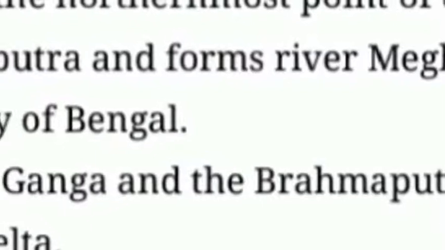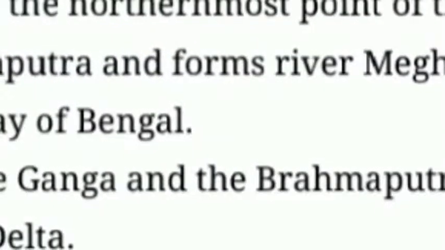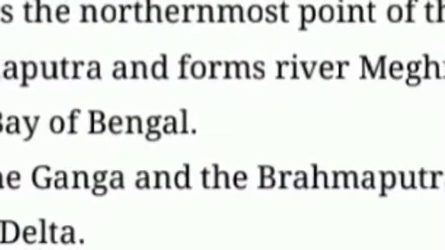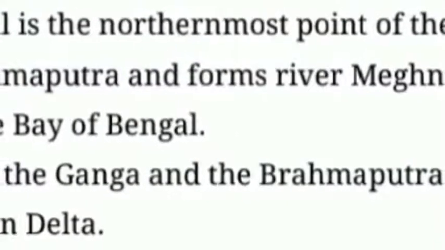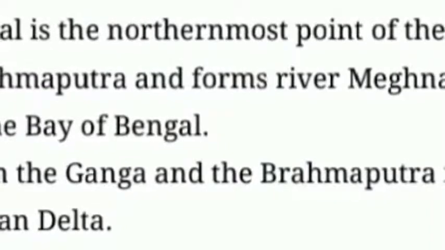The length of the Ganga is over 2500 km and it develops large meanders in the downstream plains areas. Okay, this is about the Ganga river system. Now let's see about the Brahmaputra river system.